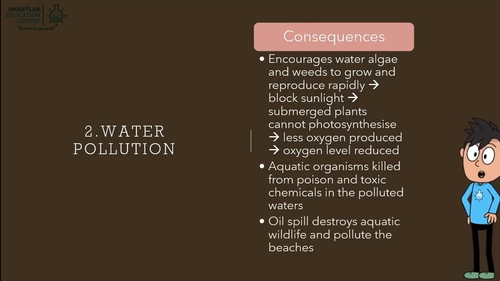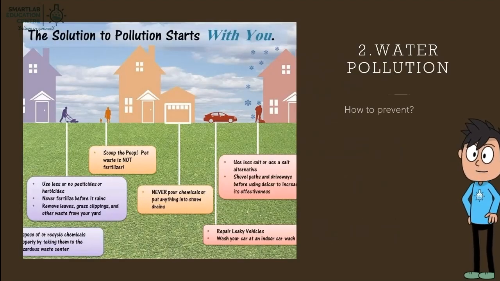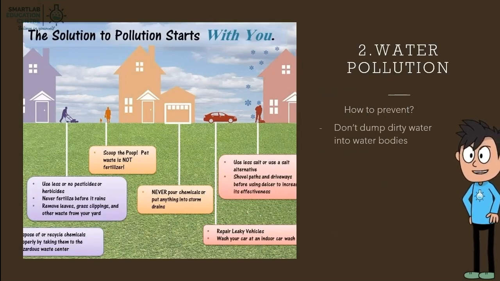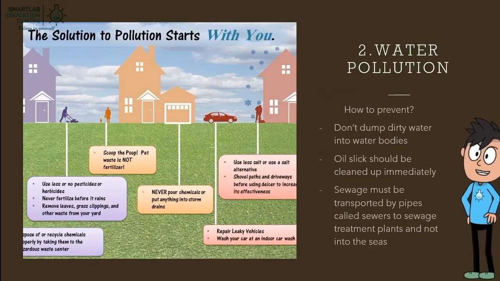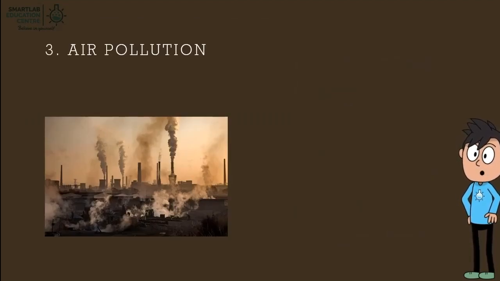Oil spill destroys aquatic wildlife and pollutes the beaches. How to prevent water pollution? Don't dump dirty water into water bodies. Oil slick should be cleaned up immediately. Sewage must be transported by pipes called sewers to sewage treatment plants and not into the seas. Lastly, we have air pollution.